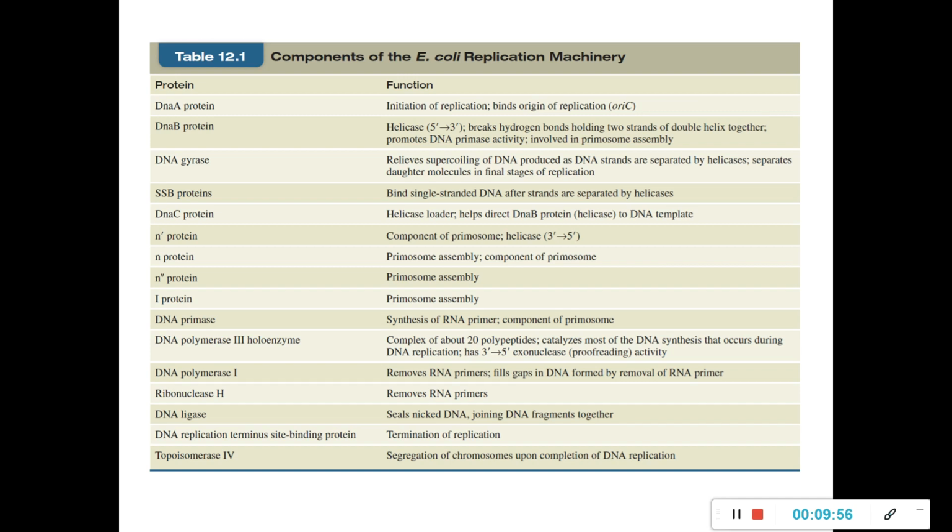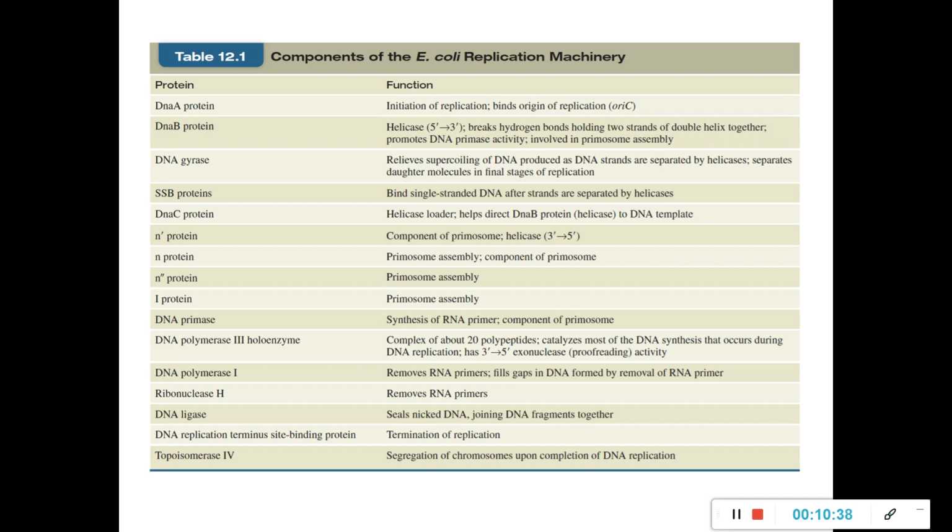Then once the single-stranded DNAs have been formed in the replication forks, they shouldn't further base pair and prevent the replication from occurring. For that, we have the single strand binding proteins. In addition to this, we have another protein called the DnaC protein, which is a helicase loader, and it will help the helicase to bind to the DNA template. There are also various other accessory proteins which together form the primosome complex, onto which the DNA primase, another enzyme which will synthesize the RNA primer, will be assembled.